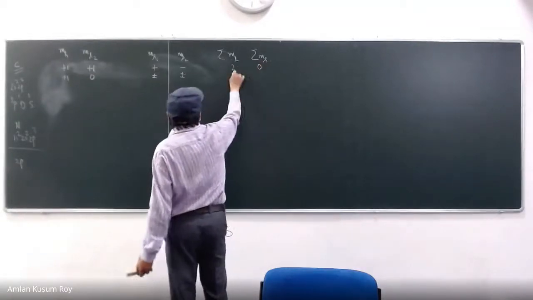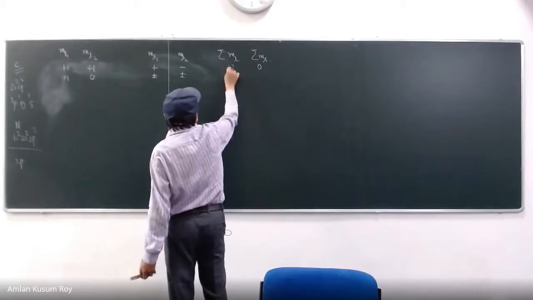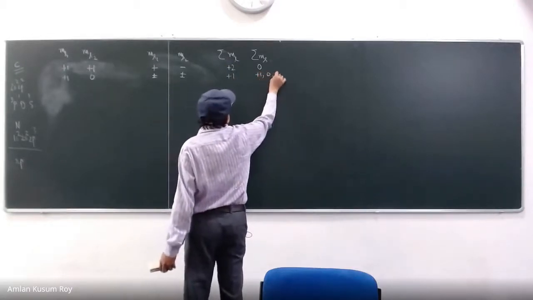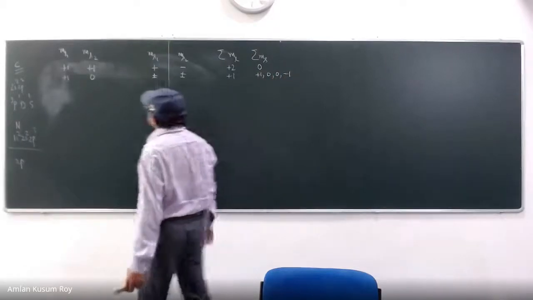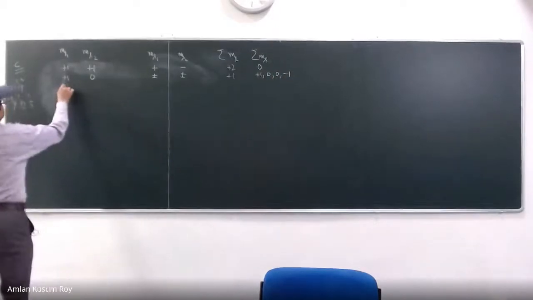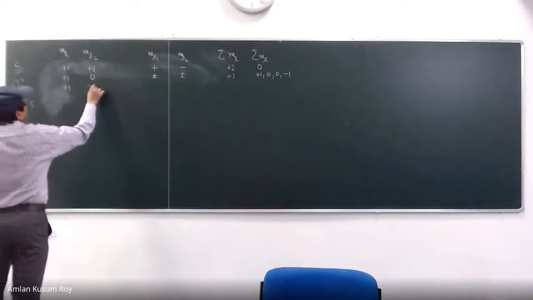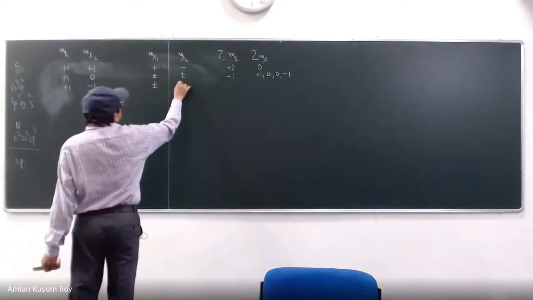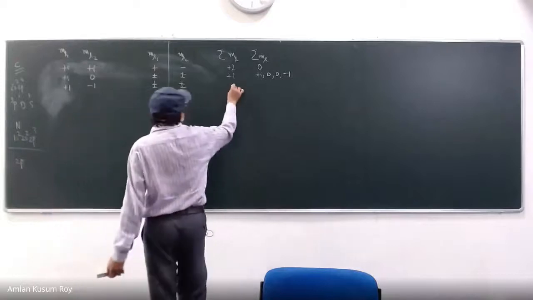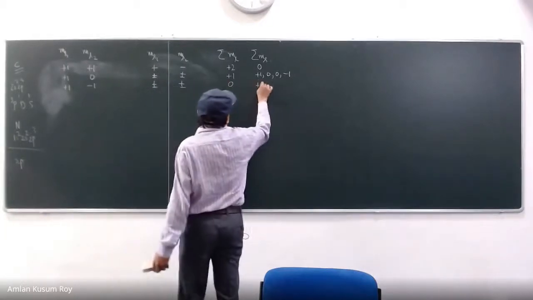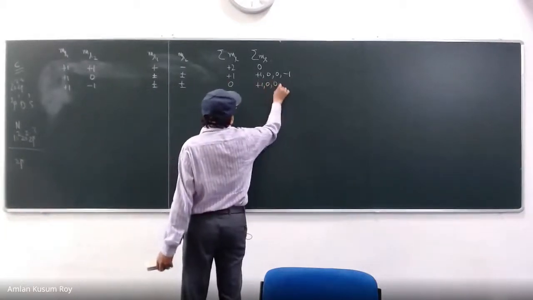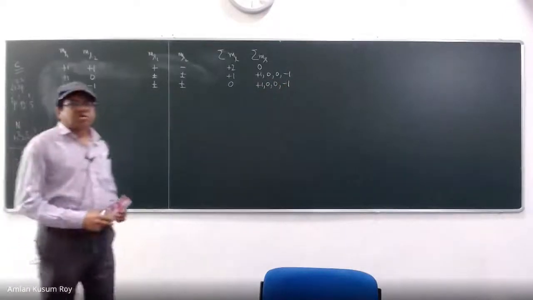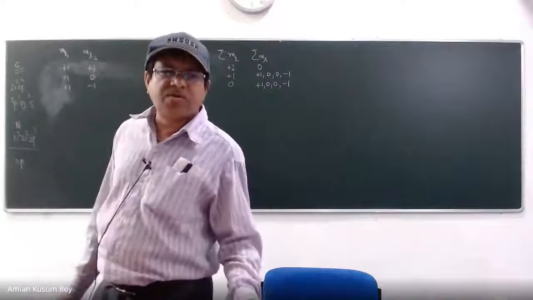For plus 1, I had 4 possibilities, and then plus 1, 0, minus 1. In this case also I had plus minus up. So this is 0, this is again plus 1, 0, 0, minus 1. So this is 2p2. From there you will do the 2p3.